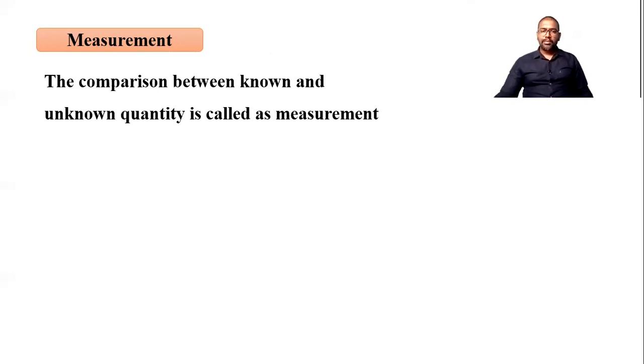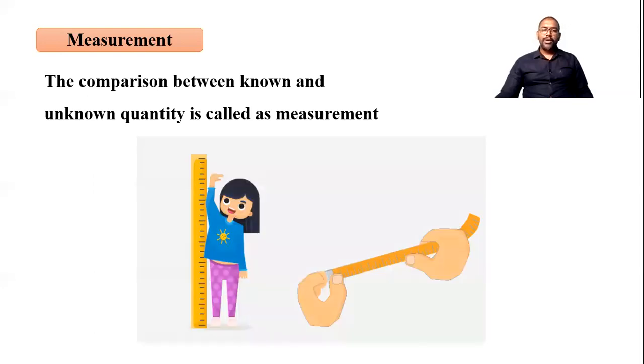Let's see some examples about measurement. When we are measuring the height of a person, at that time we are comparing known and unknown. Now, how are we comparing known and unknown? Basically, the scale is known to us and the height of the person is unknown. When we compare these two, then we can conclude some measurement. The height of the person is 6 feet, 5 feet, 4 feet, etc. Measuring something means we are comparing known with unknown.